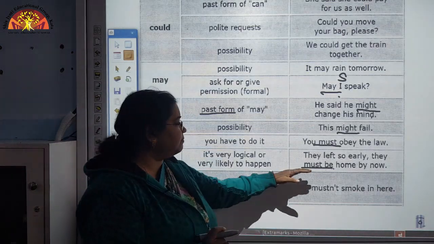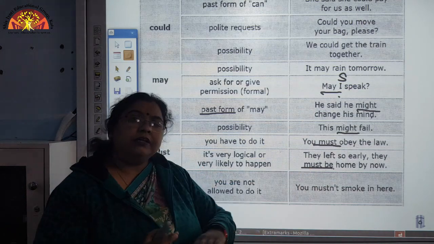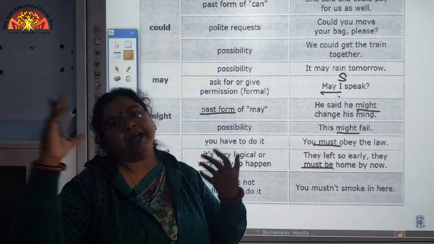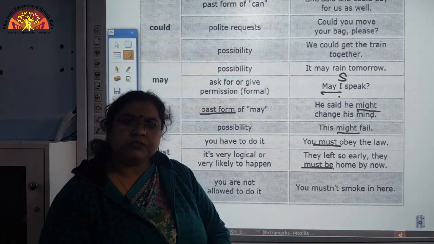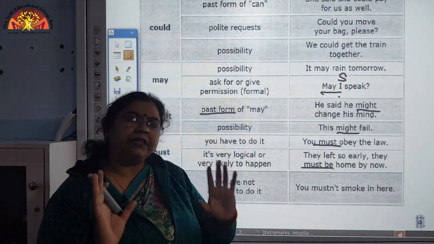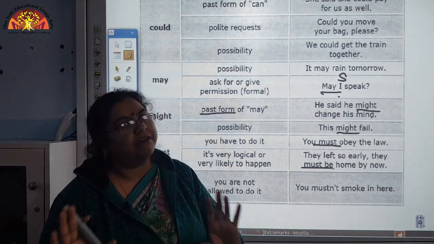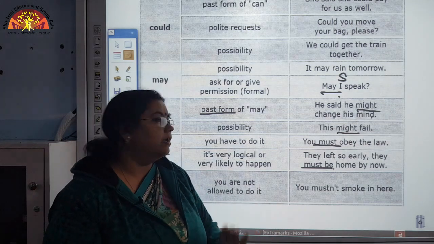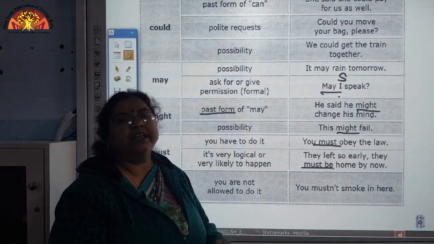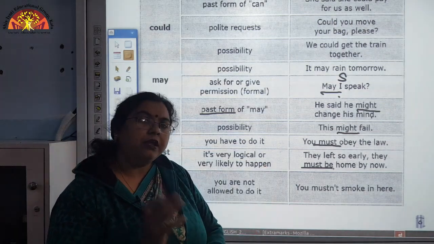So, in this manner we are expressing a very high possibility, almost confirmation, that the action must have been done. This is also another way in which we use the modal must.